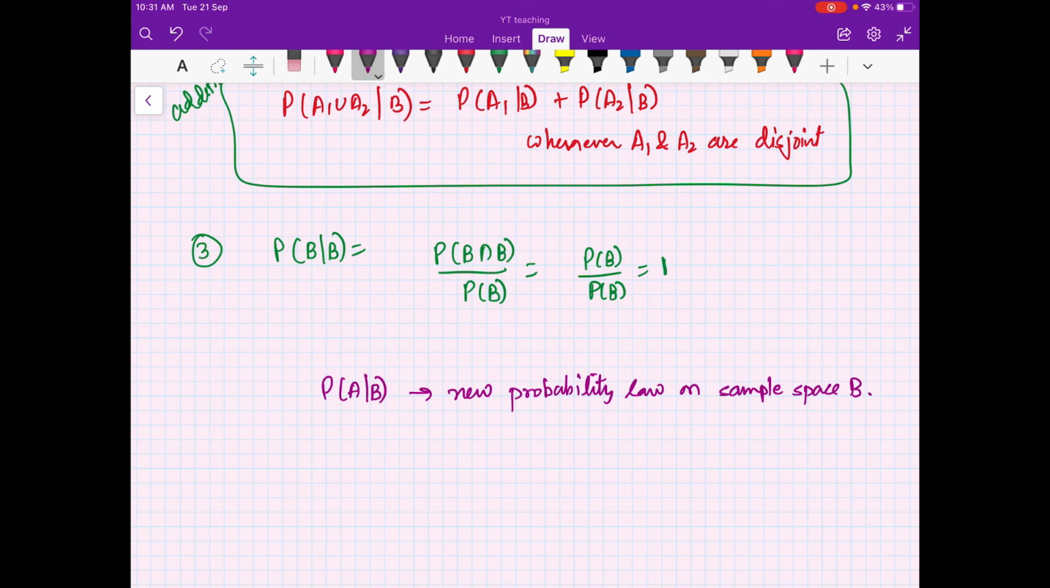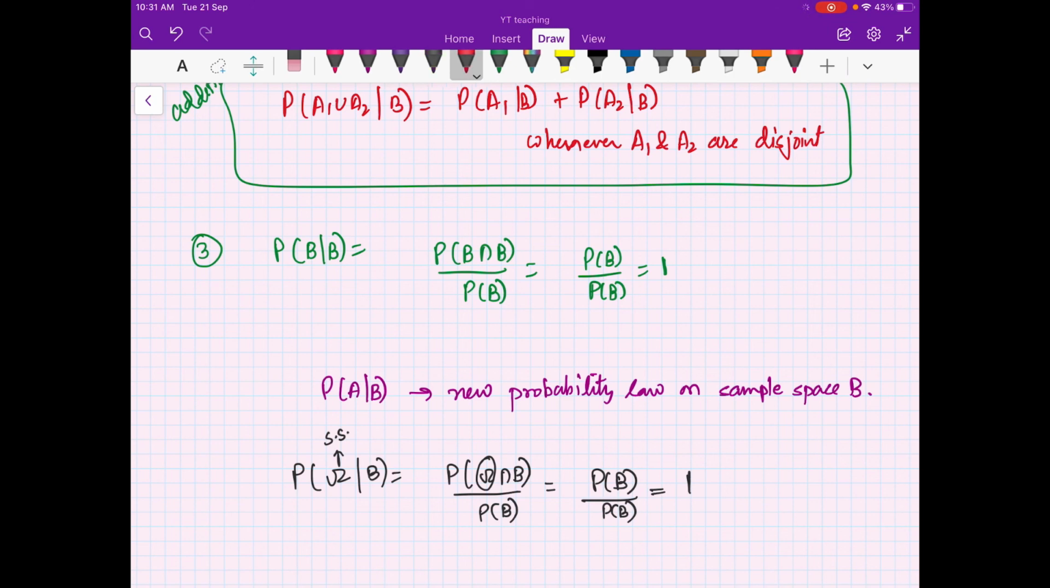Also here, if I compute the probability of omega, this was your sample space, given B, that will be the probability of omega intersection B divided by the probability of B. Because omega is your universal set, this is the probability of B divided by the probability of B. So this is equal to 1. So this is also a new probability law on the sample space B, or on the original sample space omega, right?